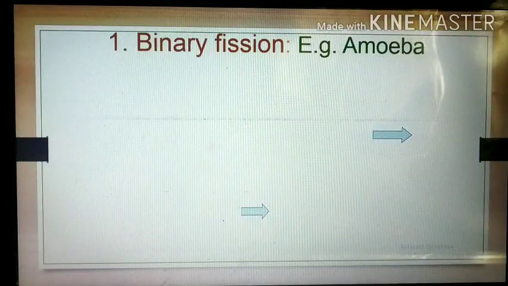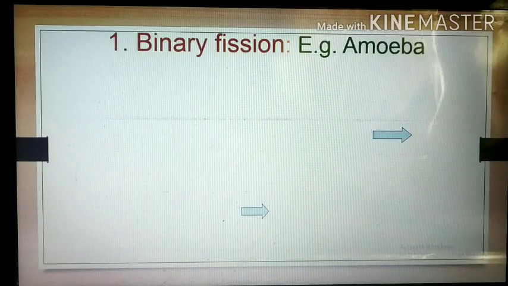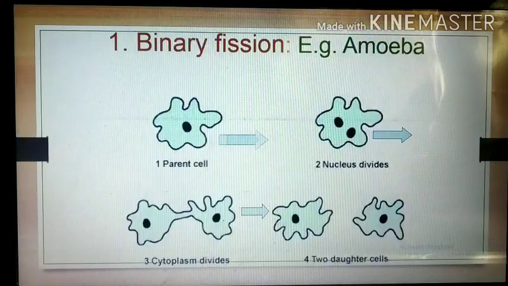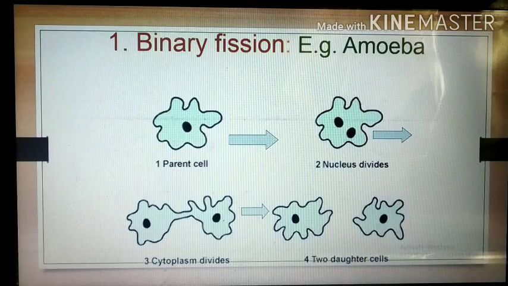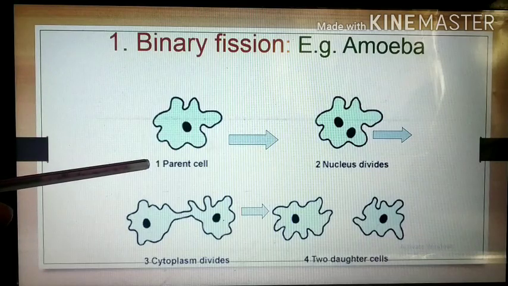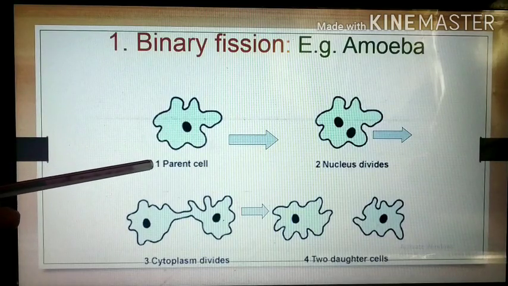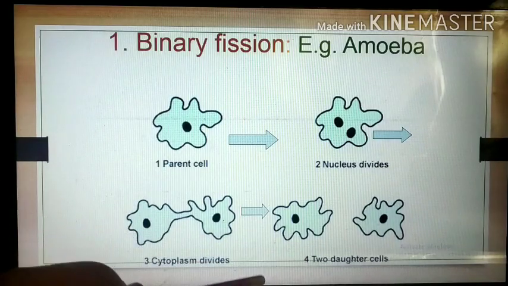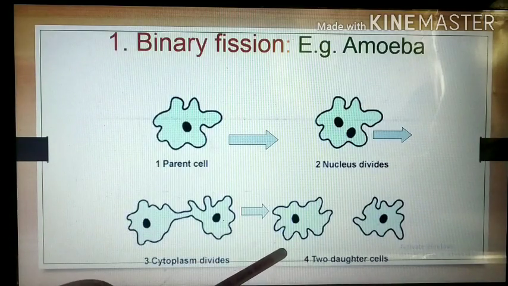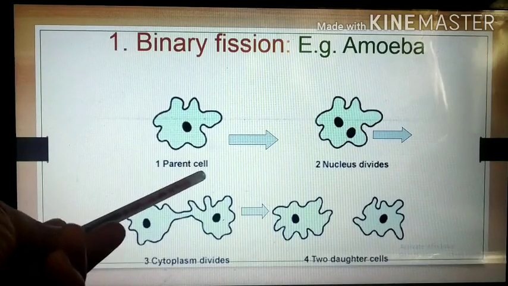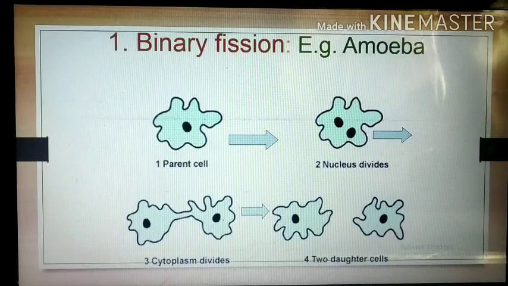First of all, binary fission. It takes place in amoeba. This is the diagram given in the textbook: simple binary fission in the amoeba. In this diagram, you see that the first cell is a parent cell with a single nucleus. This is the parent amoeba. From this amoeba, we get two daughter cells having two different nuclei, so we get two daughter cells from one parent. So it is called binary fission.